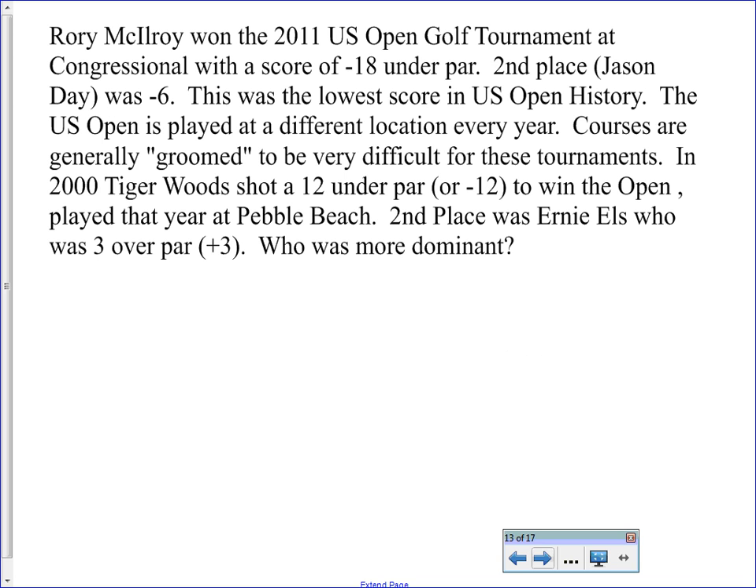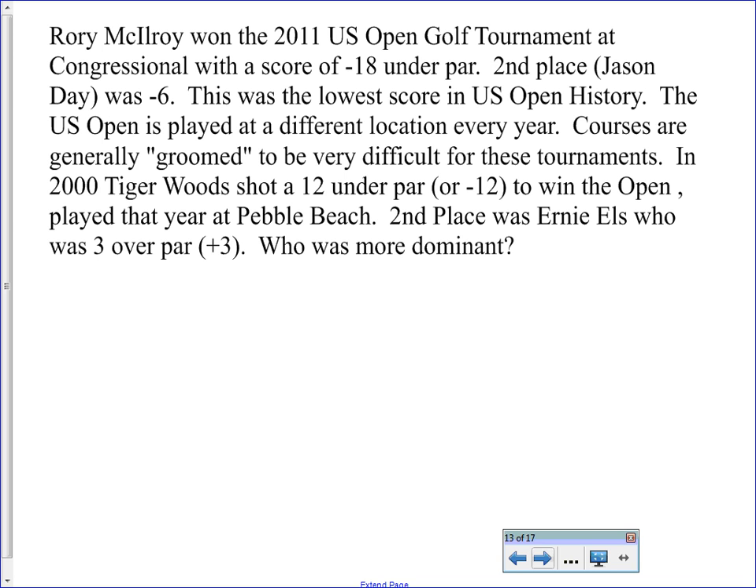And here's the example. Rory McIlroy won the 2011 U.S. Open Golf Tournament at the Congressional Country Club over in Maryland with a score of 18 under par. Second place, Jason Day, was 6 under par. This was the lowest score in U.S. Open history. Now, the U.S. Open is played at a different location every single year, and they spend like several years getting the course ready and making it as difficult as possible to play. So generally, people aren't very far under par at the U.S. Open because they've made the course so difficult.